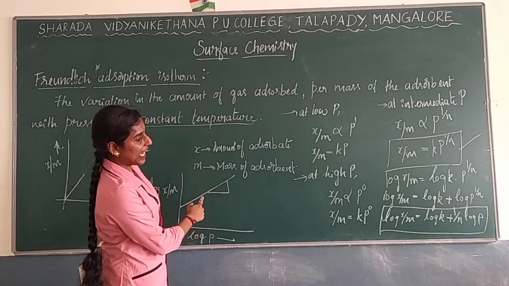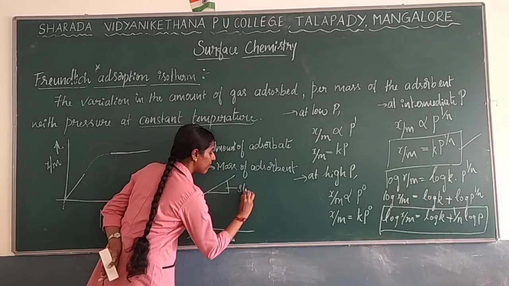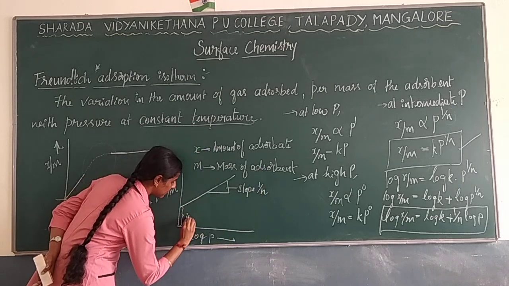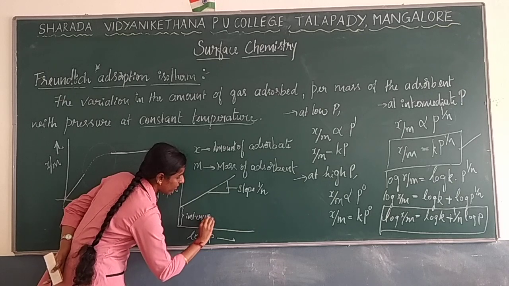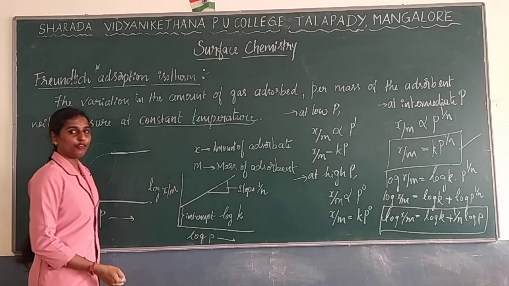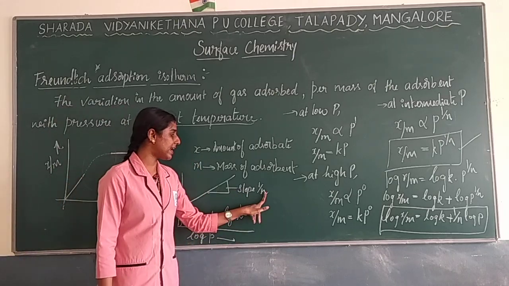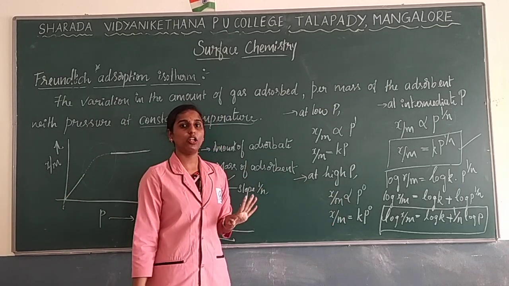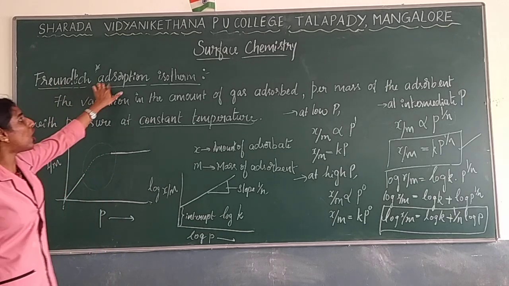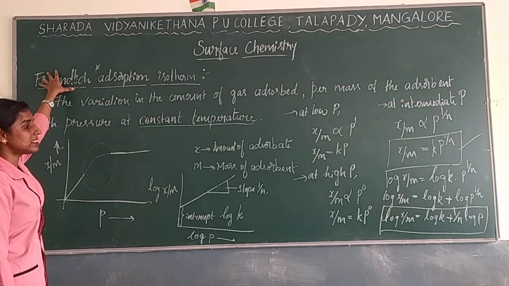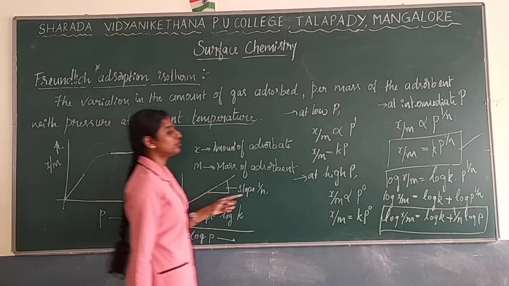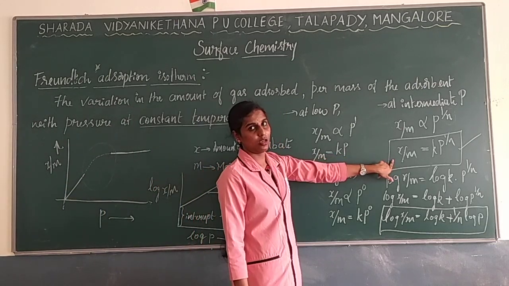This slope gives the value of 1 by n. Whatever intercept is present gives the value of log k. So if you want to measure the value of k as well as n, you go with the concept of log. This is the concept explained by the scientist Freundlich, the Freundlich adsorption isotherm. This is only for gas molecules; this adsorption isotherm mainly goes with gas molecules.